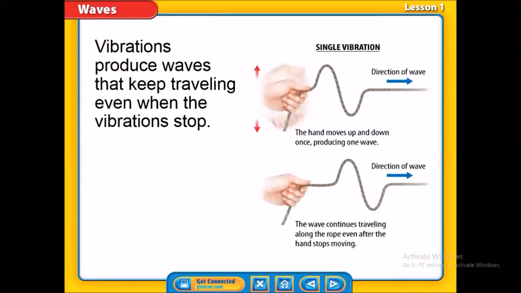Okay, we also learned that even when the vibration stops, the wave will continue moving until the energy ends, or there is no more energy. Okay, so